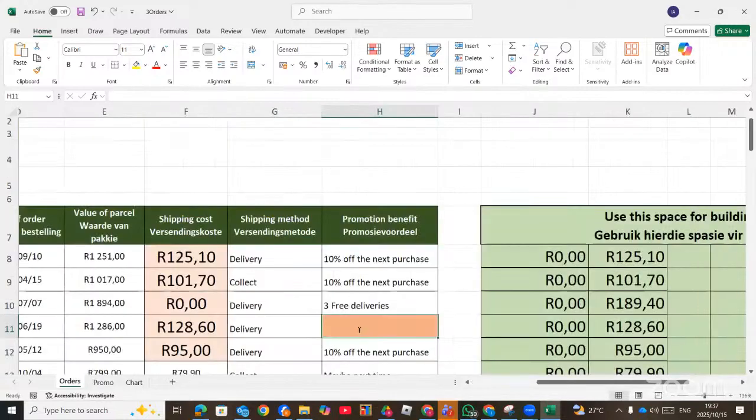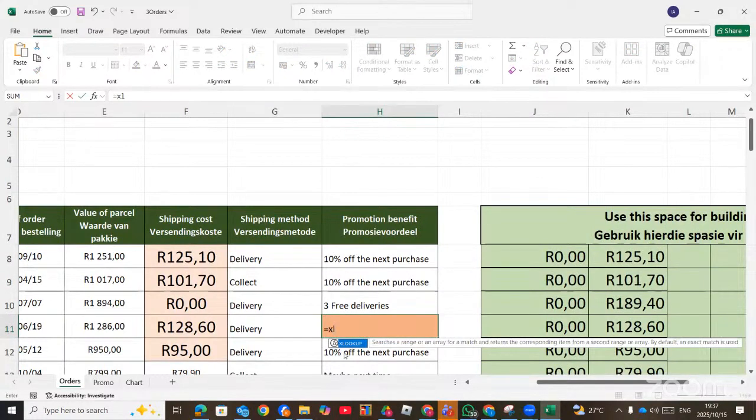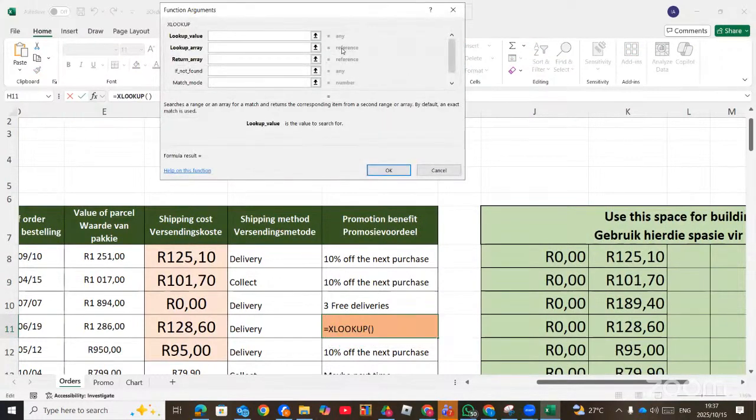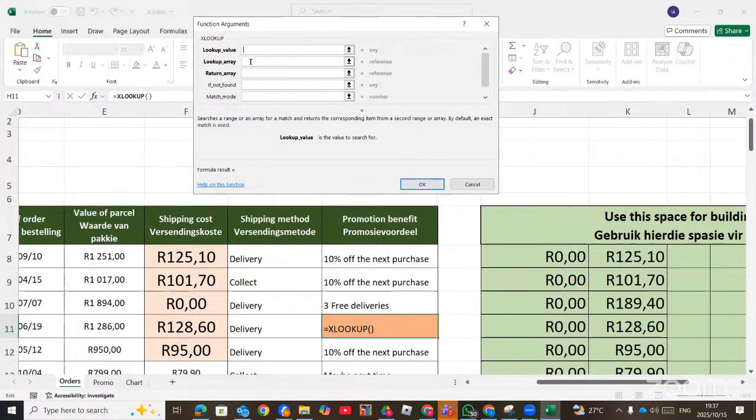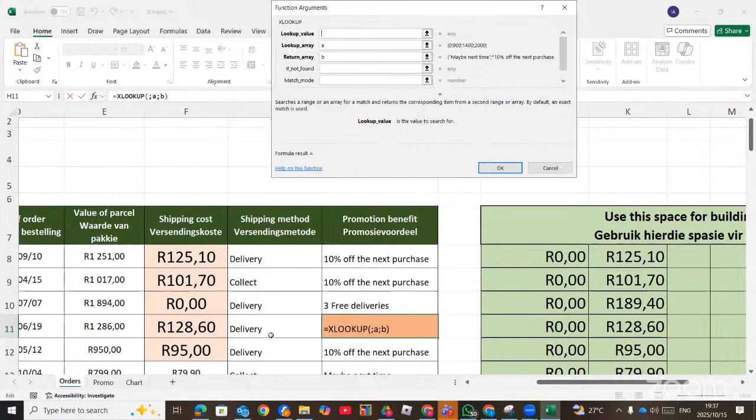Then you come here, equal sign, XLOOKUP. Then you click on Fx. The lookup array is A, the return array is B. Then your lookup value is always on the left-hand side, which can be found from the lookup values here. In the lookup array, you see the numbers 0, 900. So you cannot click on this delivery because there is no delivery or any shipping method here. So the right one should have been the shipping cost. This one, shipping cost. And then the match mode is -1. Then OK.